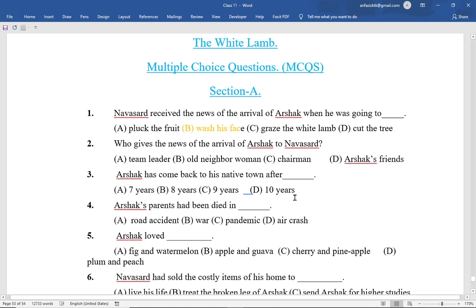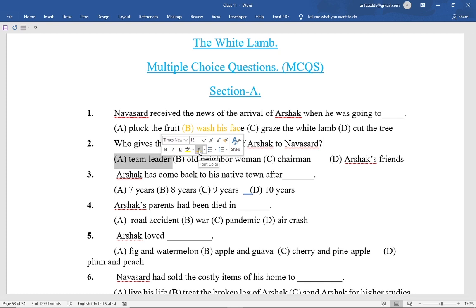MCQs number 2 is: who gives the news of the arrival of Arshak to Navasad? Option A, team leader. Option B, old neighbor woman. Option C, chairman. Option D, Arshak's friend. So here the correct option is option A. It was the team leader who gave the news of the arrival of Arshak.